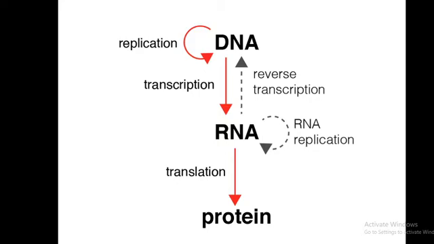Whereas the reverse process, the synthesis of DNA from RNA, is called reverse transcription, which occurs in different viruses, that is the retroviruses, and helps in the construction of a cDNA library. Whereas the synthesis of RNA from RNA is called RNA replication. It occurs in some viruses.